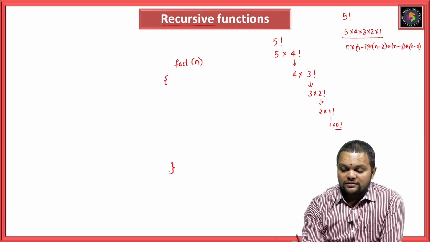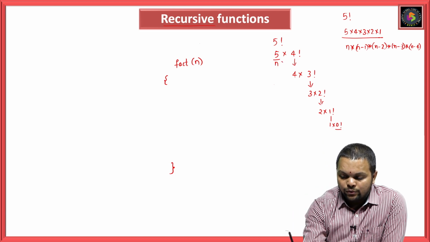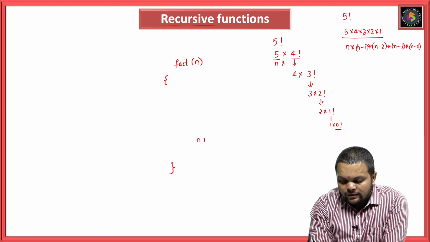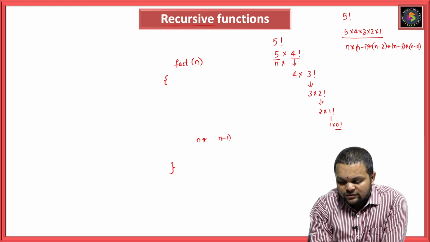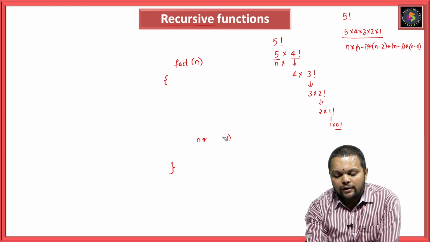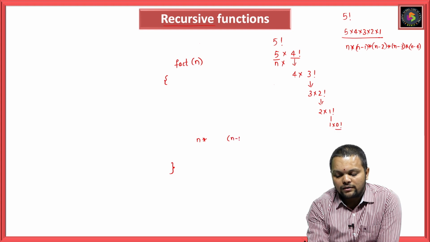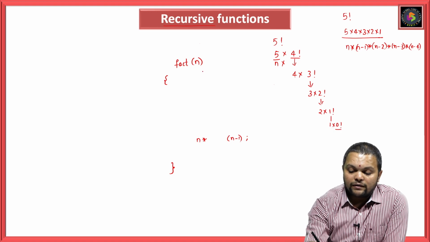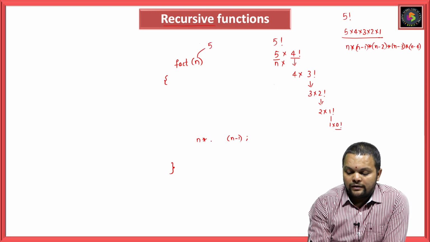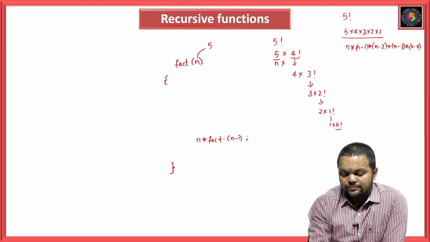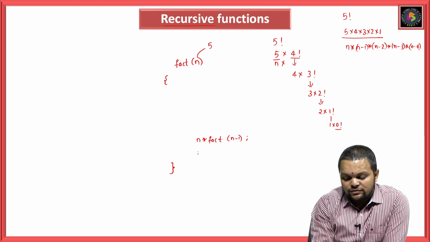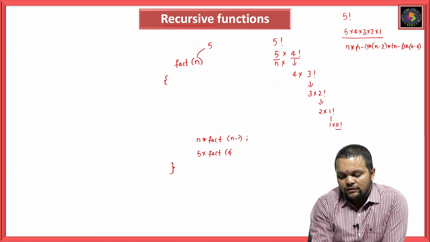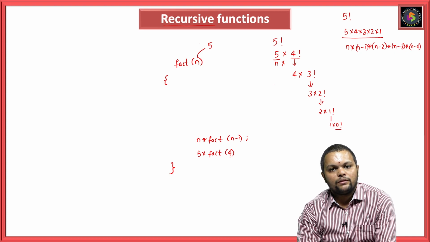So what is the first thing I need to have? n into (n minus 1) factorial. So I will write n into fact of n minus 1. First I will write fact of 5. The n value is 5. n into fact of n minus 1, so this value will be 5 into fact of 4.